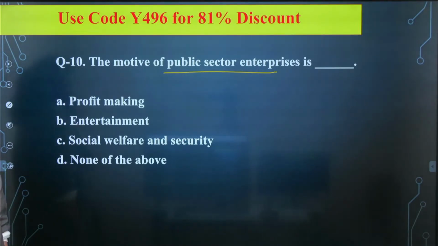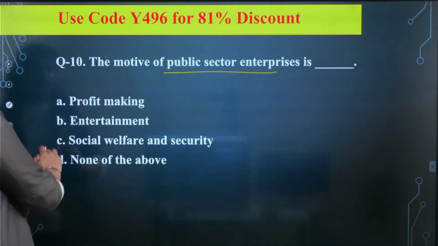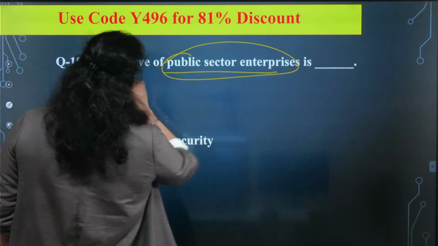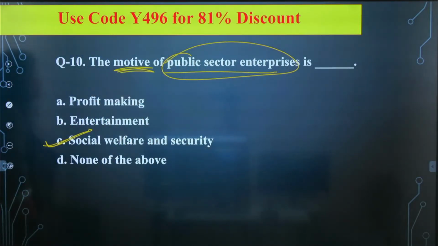Okay. So very good. The right answer is social welfare and security. The public sector enterprises, the government's enterprises, are working for what? The social welfare and the security of people.